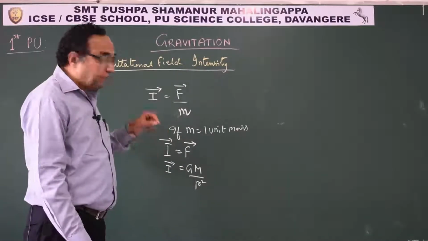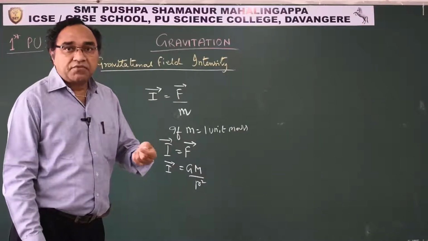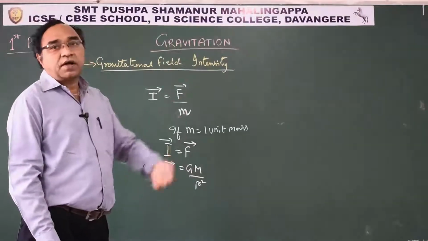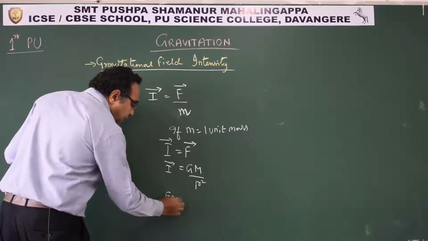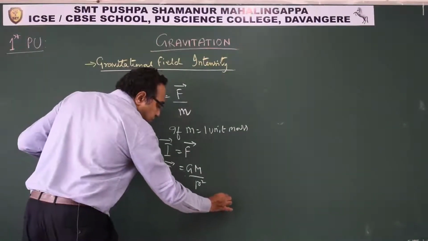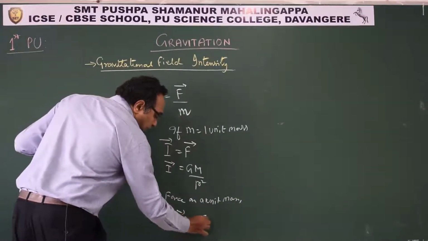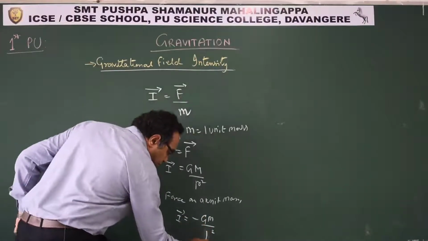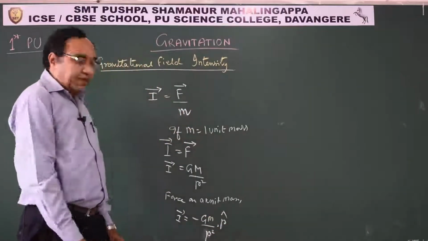Now this is the force on the mass. The force exerted by M and the force on the mass are in opposite directions. So intensity is the force on a unit mass, and it will be written as minus of GM by r square, and we put a unit vector to show the direction.